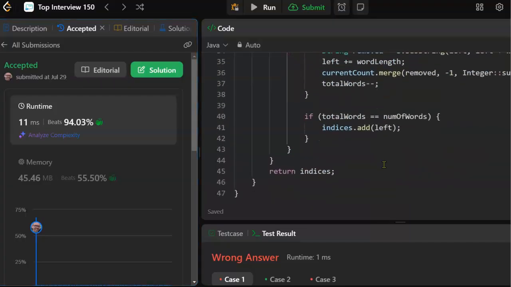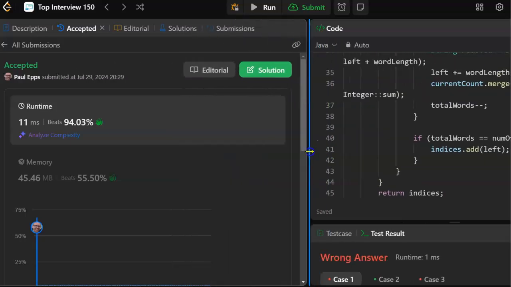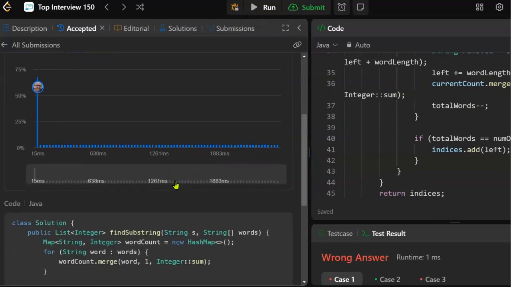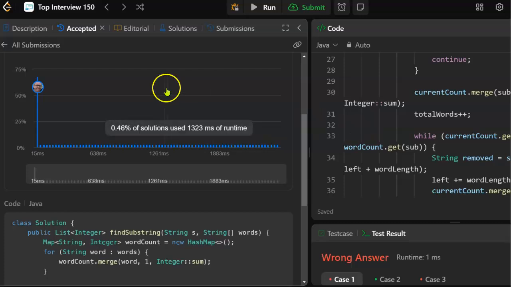And okay, go one more time. Actually, let me check one more thing here. Add the left pointer. Yes. Okay. Well, you know what? Actually, that's a good time. Yeah, the first time I ran it timed out. Second time I ran it, the time was way out here somewhere.